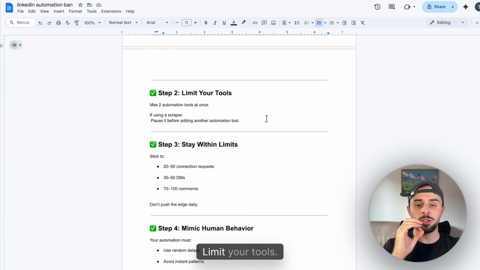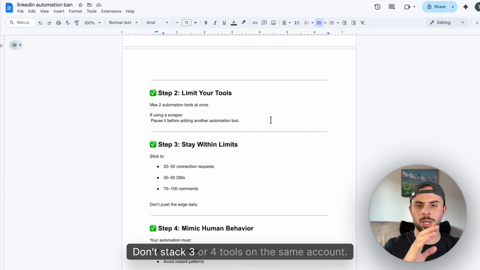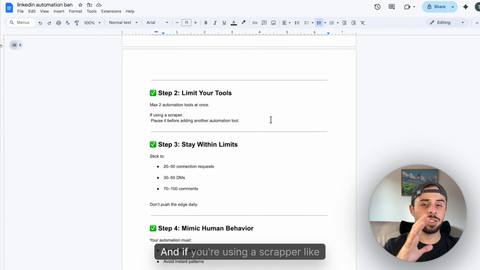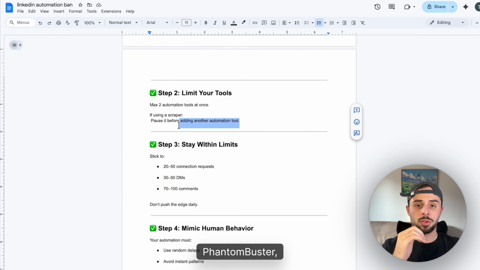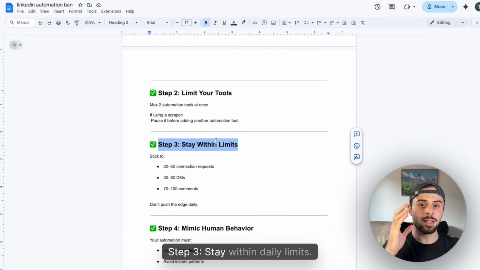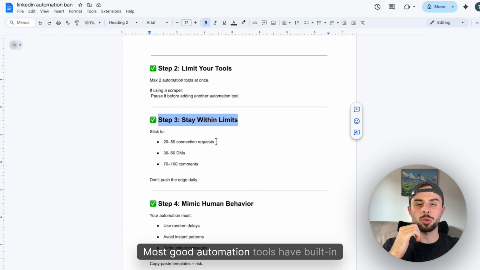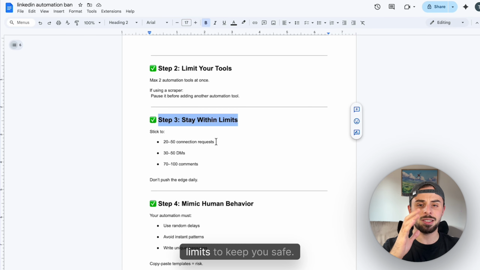Step 2, limit your tools. Use 2 automation tools max at the same time. Don't stack 3 or 4 tools on the same account. And if you're using a scraper like Phantom Buster, pause it before you add a commenting tool. Step 3, stay within daily limits. We just covered those, so stick to them. Most good automation tools have built-in limits to keep you safe.